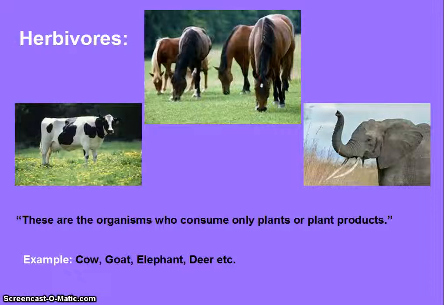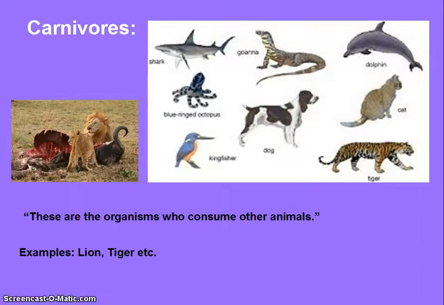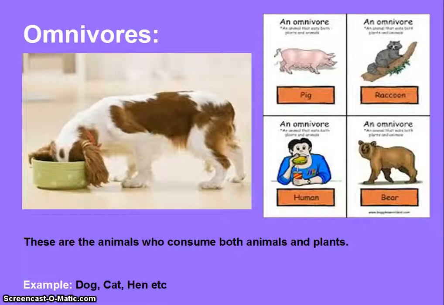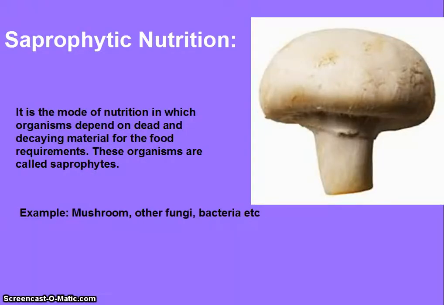Herbivores are the organisms that consume only plants or plant products. Cow, goat, elephant, and deer are the examples. Carnivores are the organisms that consume other animals. Examples: lion, tiger, etc. Omnivores are the animals that consume both animals and plants. Dog, cat, hen, etc.